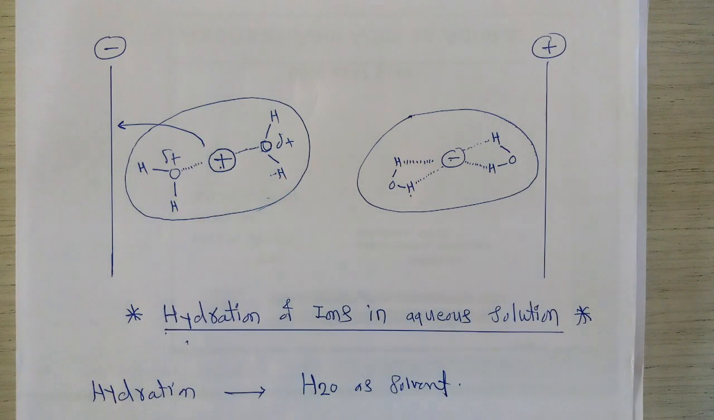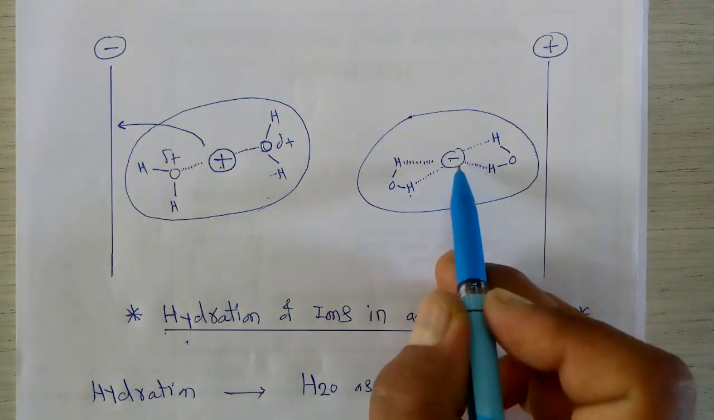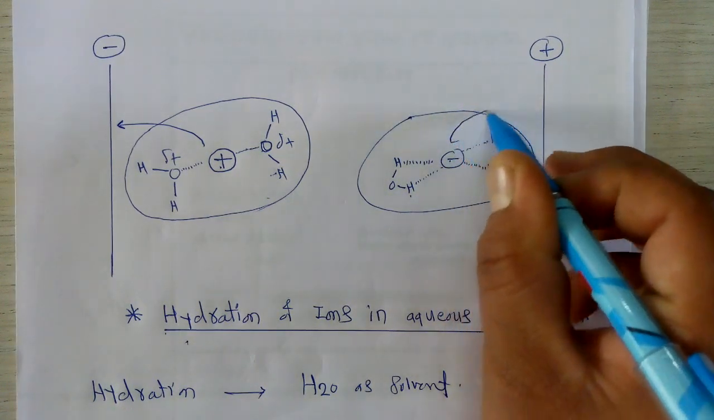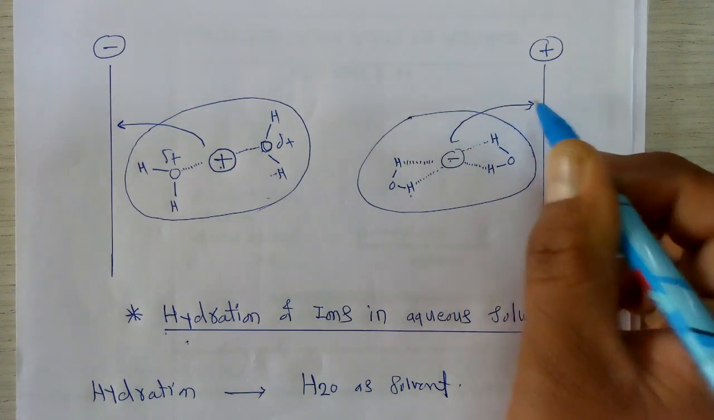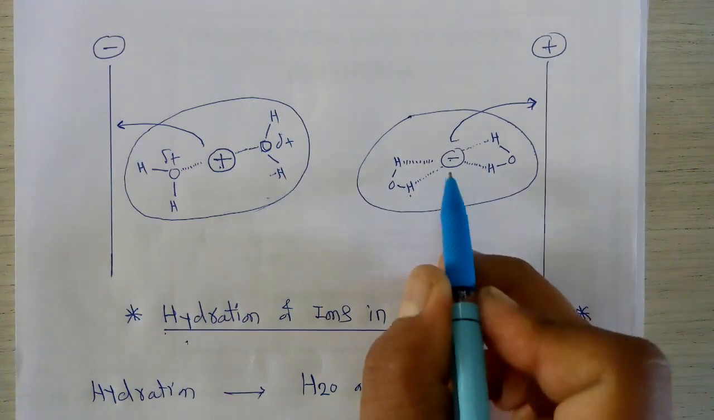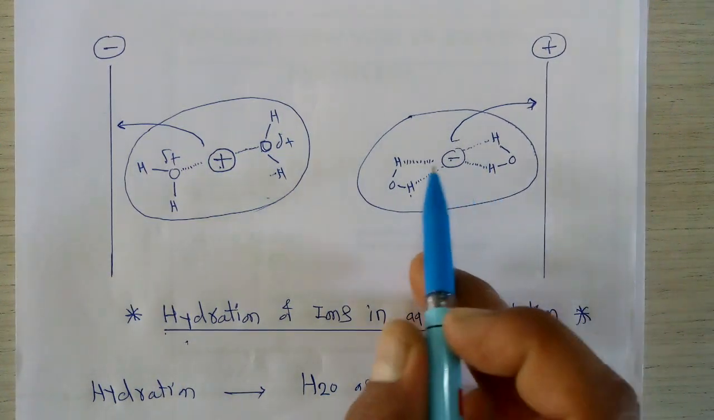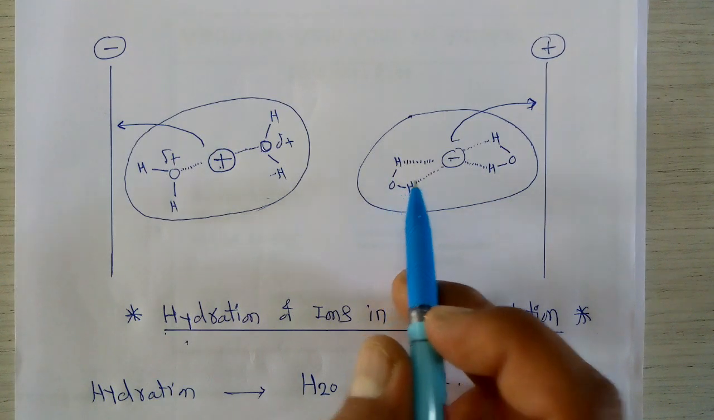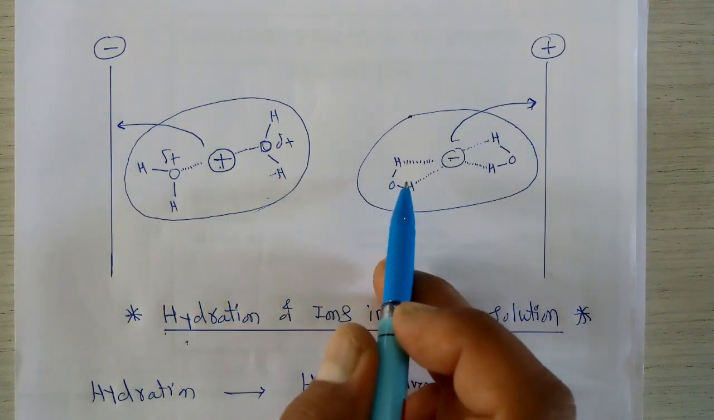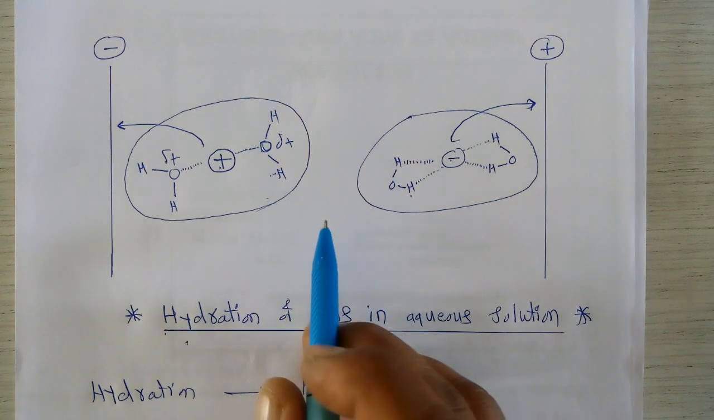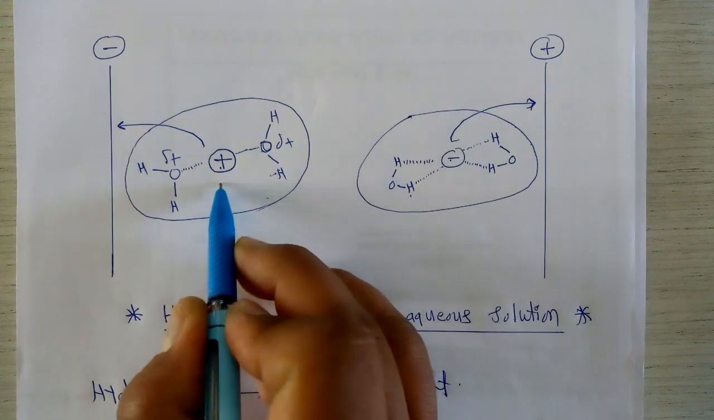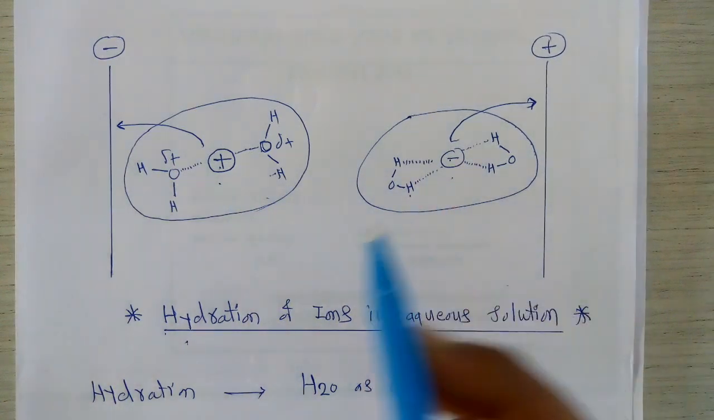molecule. At the same time, the negative ion also has two types of force of attraction. First, its natural tendency to go towards the positive electrode. At the same time, it shows a force of attraction towards the protons present in this solvent molecule. So due to such solvation or hydration phenomena, the ionic velocity of these cations and anions gets decreased.